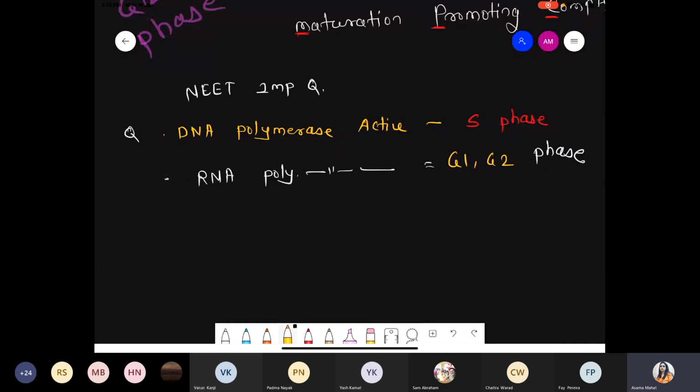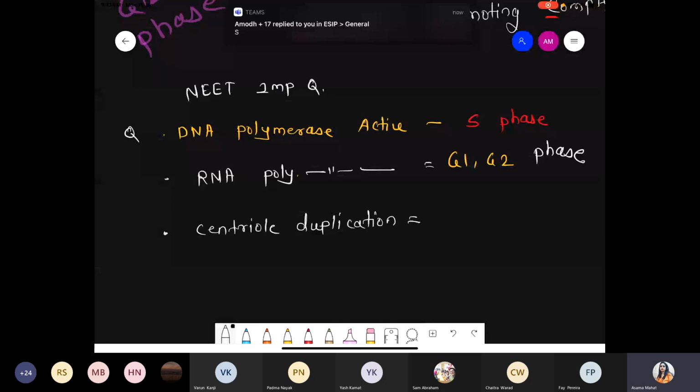Vaibhavi. Now tell me at which phase centriole they get double? Centriole duplication occurs at which phase? Quickly tell me. Centriole duplication. They occur during which phase? That is during the S phase.